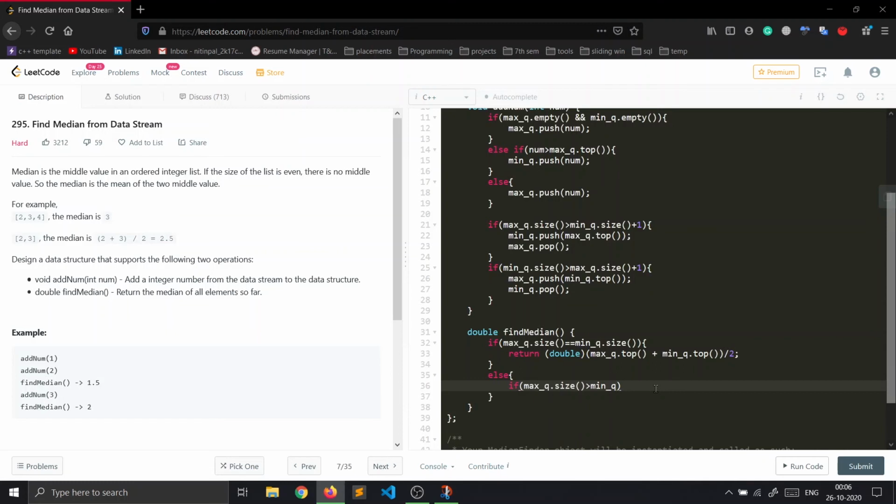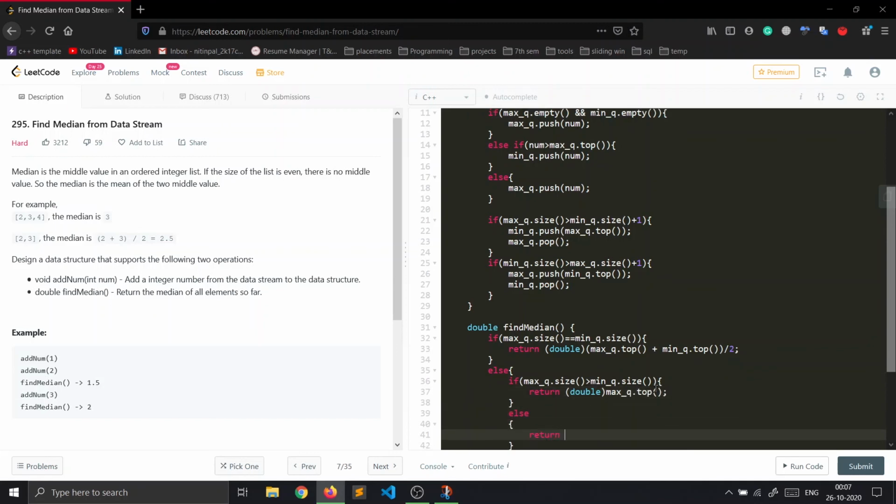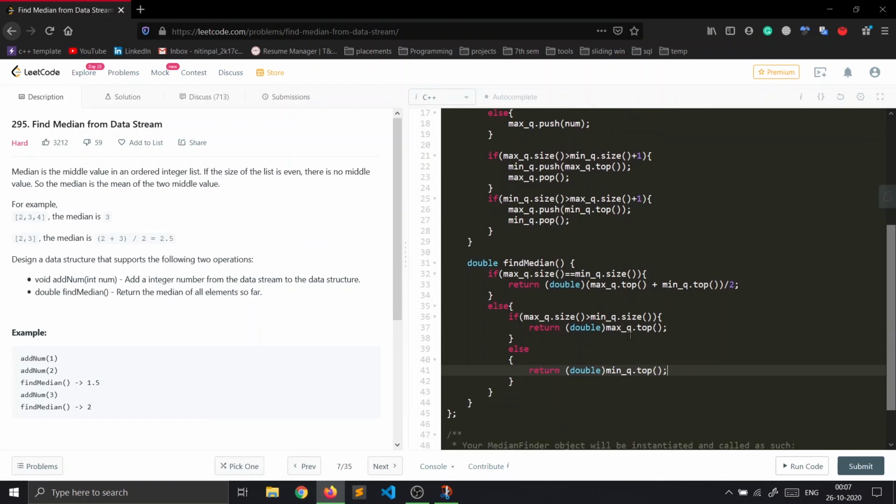So either of the two can have a greater size. If max queue is greater, then we return, typecast into double, max queue dot top. Otherwise we will return double, typecasting is necessary here, min queue dot top. So hopefully this will work fine.